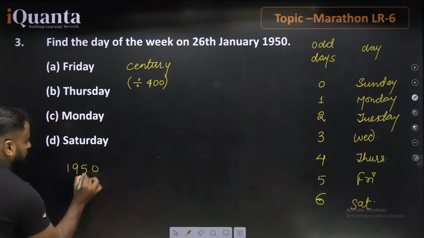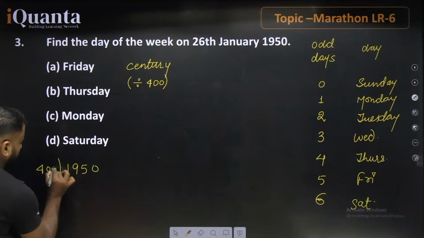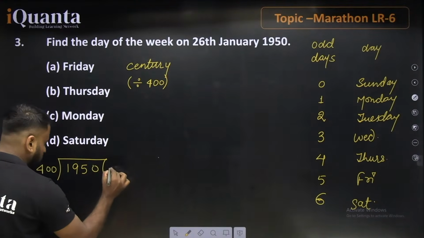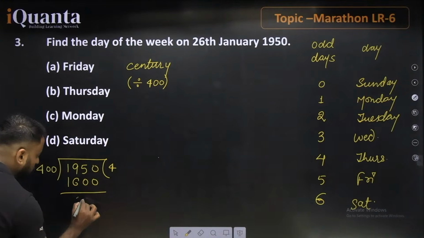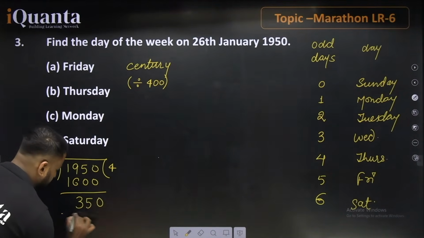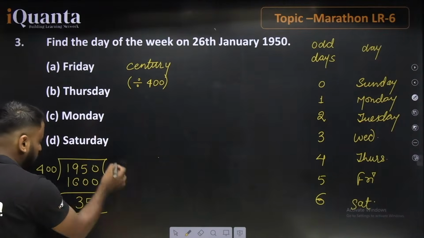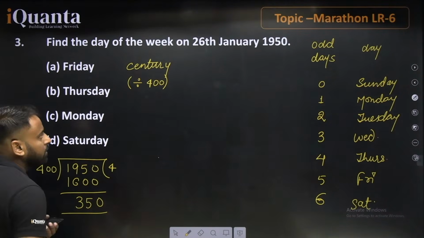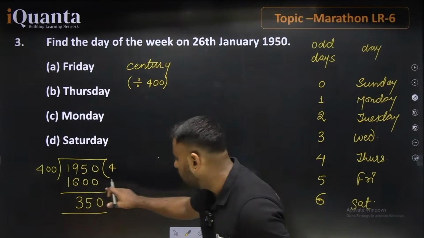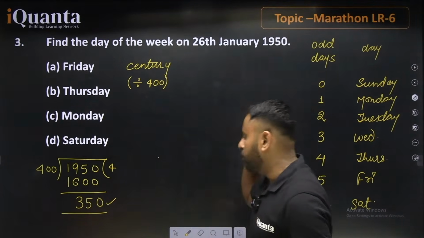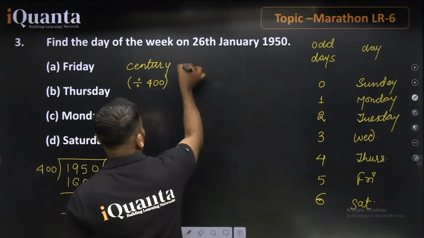1950, when dividing by 400, this becomes what? 4 4s are 16, so this value will be equal to 1600 and the remainder will be equal to 350. Currently, talking about this, you will just cancel this 1600. You don't have to count this 1600. Now you just have to focus on 350 years.